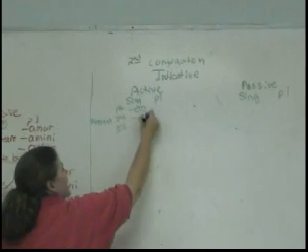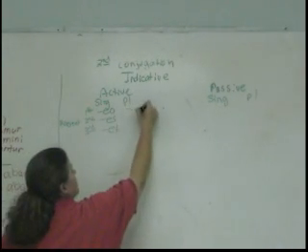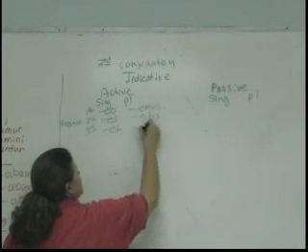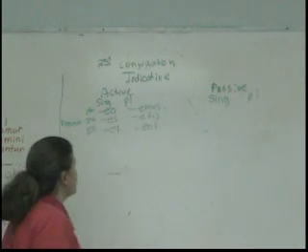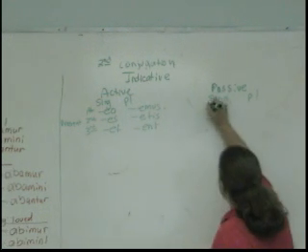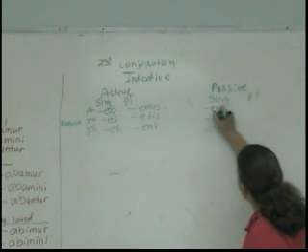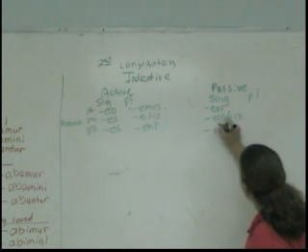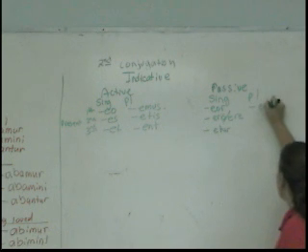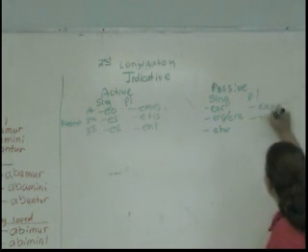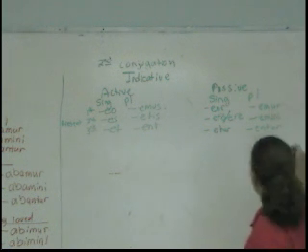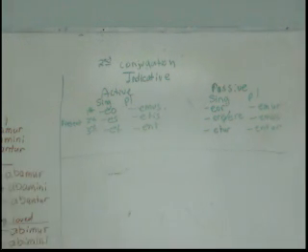EO, ES, ET, EMUS, ETIS, and ENT are the present active endings. The present passive endings are EOR, ERIS or ERE, ETUR, EMUR, EMINI, and ENTUR.